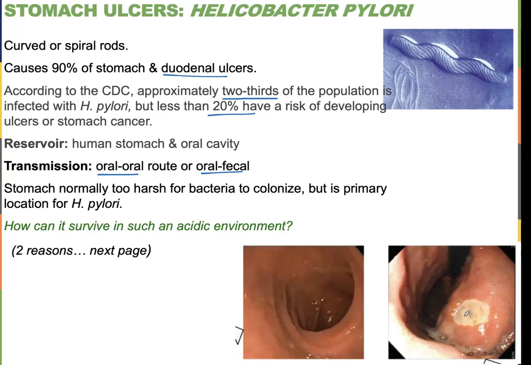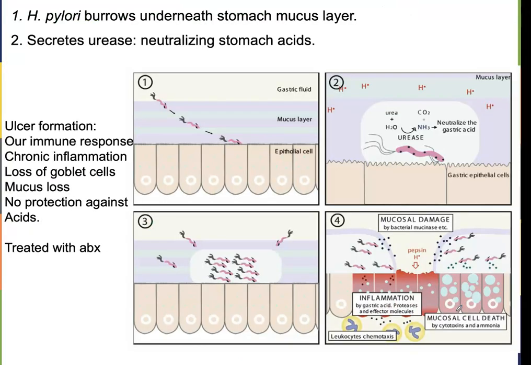So remember, an ulcer is an open wound. There's no covering to it. So if you have an ulcer and you have acids produced in the stomach, it's going to really burn. So this is how they do it, right? Helicobacter pylori burrows underneath the stomach mucus layer. The stomach has a very large mucus layer that it uses to protect itself from the acids it makes, so when it digests food, it's not also going to digest the epithelial lining. What the bacteria do is burrow under this mucus and find the surface of these epithelial cells, and that's where they're going to stay.